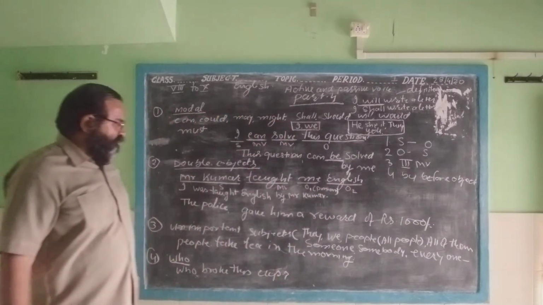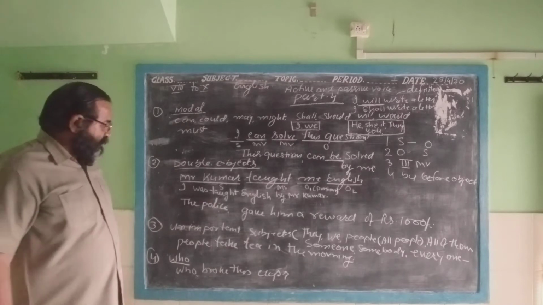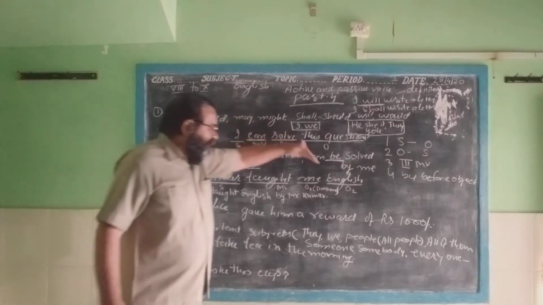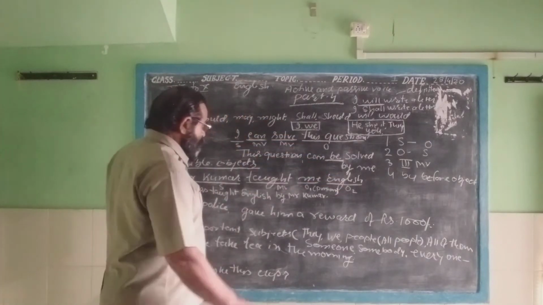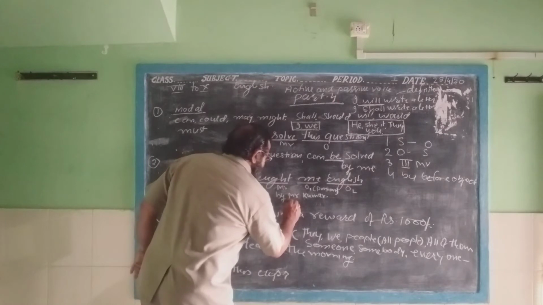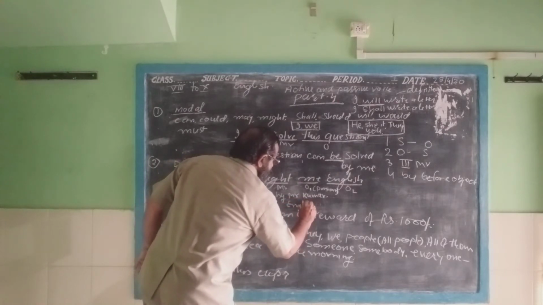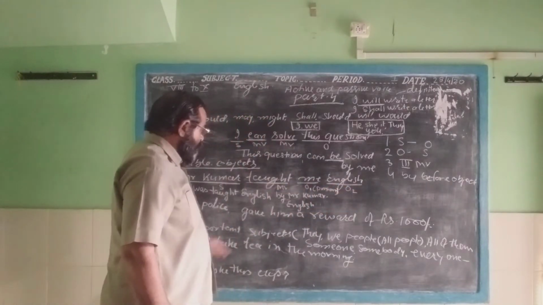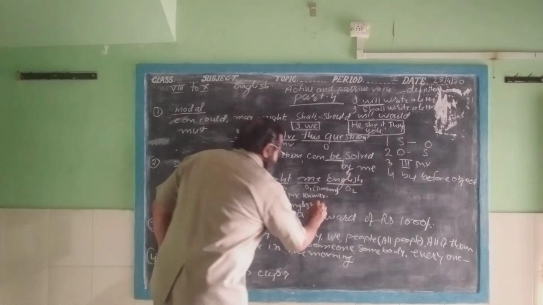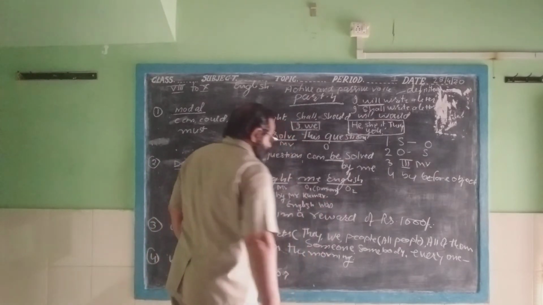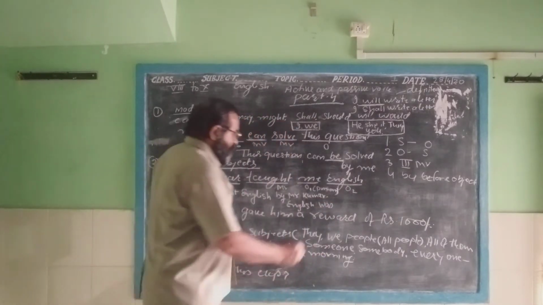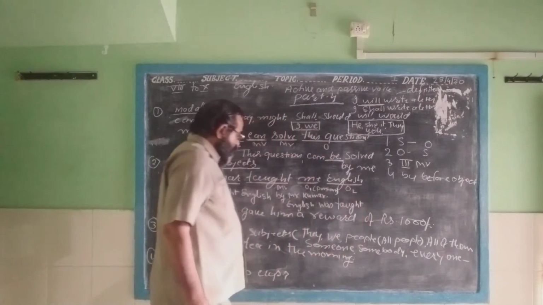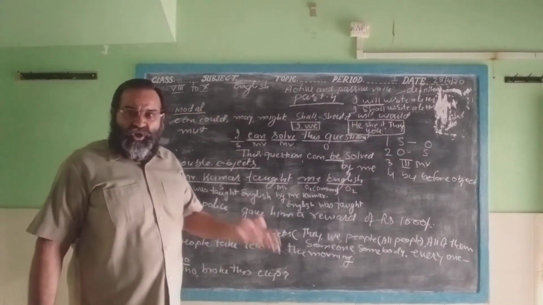This is the one sentence. We have changed from the active to passive sentence of the double object. Similarly, we can change it by taking the second object. We will write here English. This is object second, and we have taken it as a subject. Okay, English is a singular noun. Then you write here was. What was? Taught. This is the third form of the main verb. English was taught.